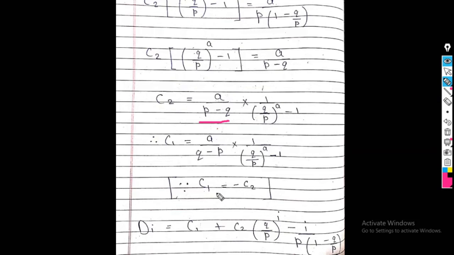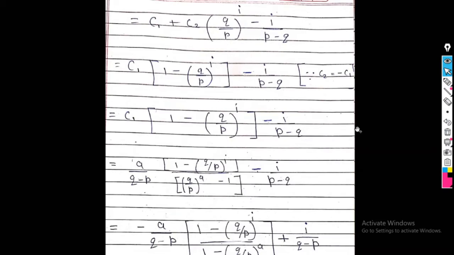So I put these values of C1 and C2 in the general solution. So finally what do I get? See here, put C1 and C2. After putting it and solving this whole equation, I get my final answer.